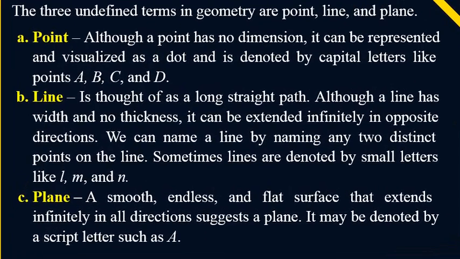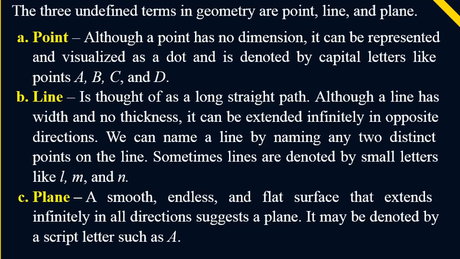Point. Although a point has no dimension, it can be represented and visualized as a dot, and it is denoted by capital letters like point A, B, C, and D. Line. It is thought of as a long straight path. Although a line has width and no thickness, it can be extended infinitely in opposite directions.